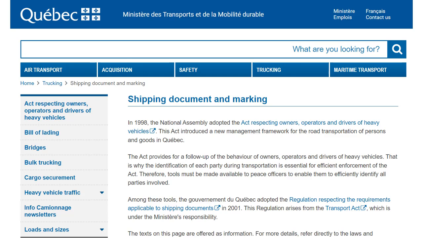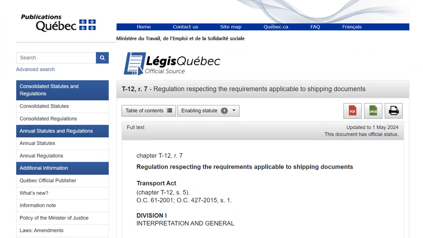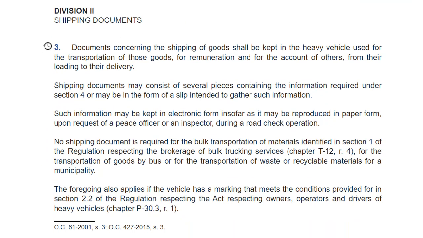The laws and regulations that apply to heavy vehicles are listed on the Ministry of Transport website. The law provides for monitoring the behavior of owners, operators, and drivers of heavy vehicles. One of the enforcement tools includes the regulations regarding requirements of shipping documents for heavy vehicles. Now, let's look at the details of the regulations for shipping documents and markings. In Division 2, we are told that shipping documents are required for goods. Note that we are talking about goods in general, not dangerous goods. The details that these shipping documents must contain are described under Section 4.